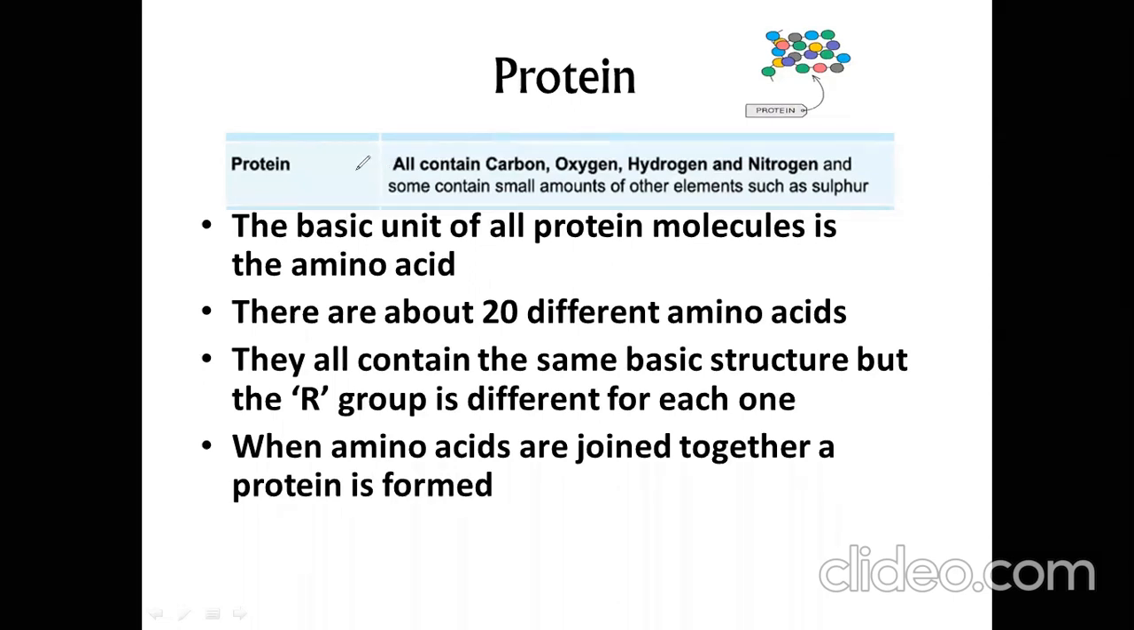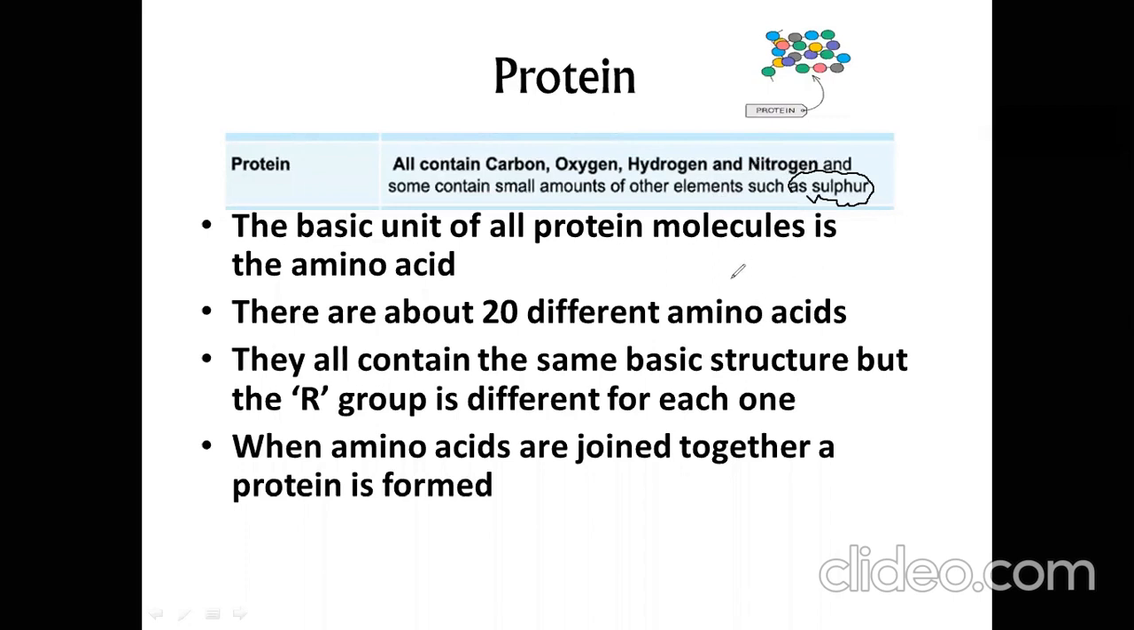Okay, now protein. The basic elements of protein are carbon, oxygen, hydrogen and nitrogen. These are the basic elements of protein, and some proteins can also contain sulfur because some amino acids contain sulfur.